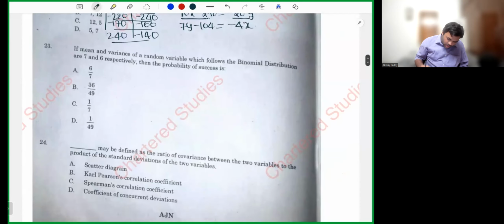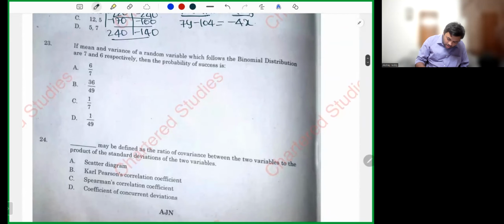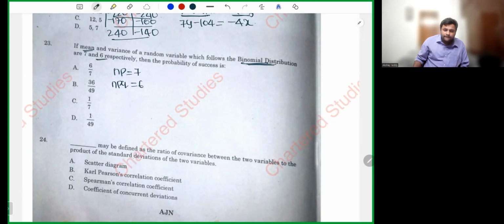Next. The mean of a binomial distribution is given, my dear friends. What is the formula for mean in binomial distribution? NP is 7. Variance is 6. NPQ is 6. Okay. Now this is 1. This is 2.